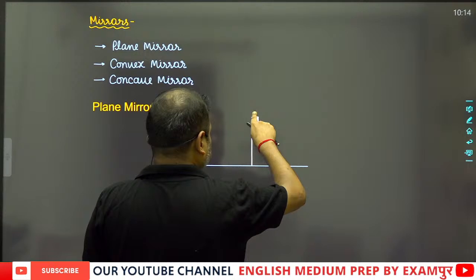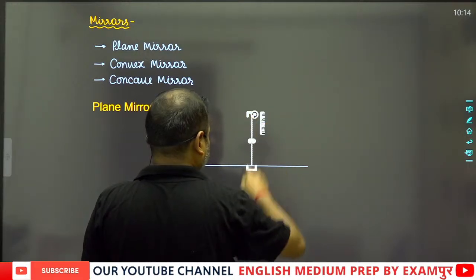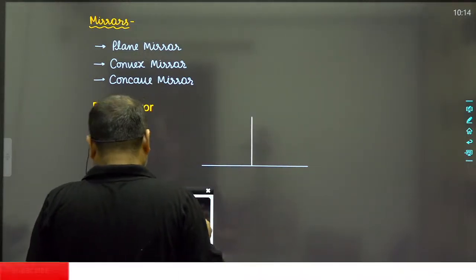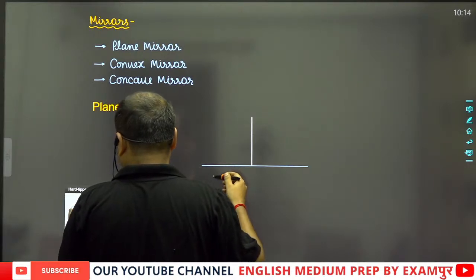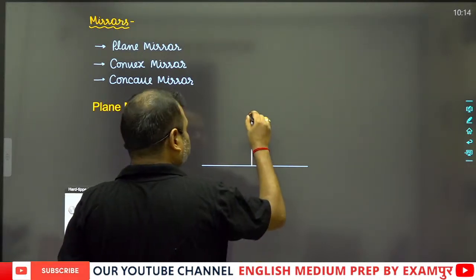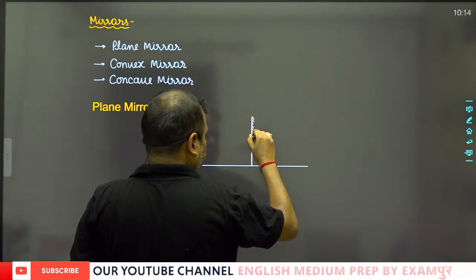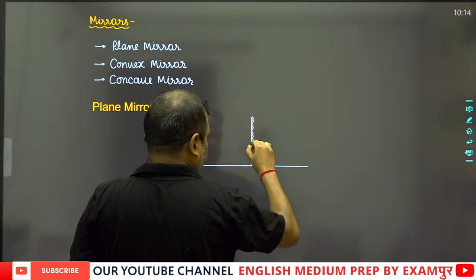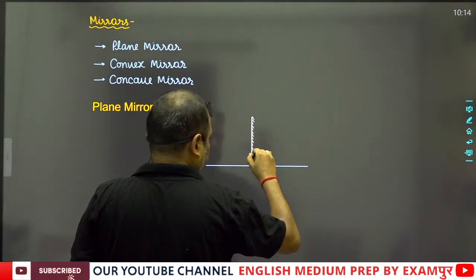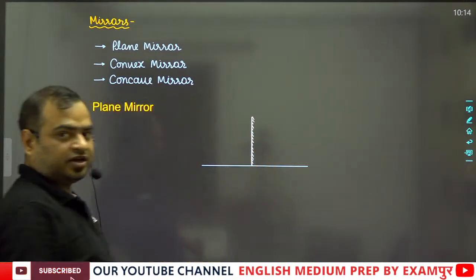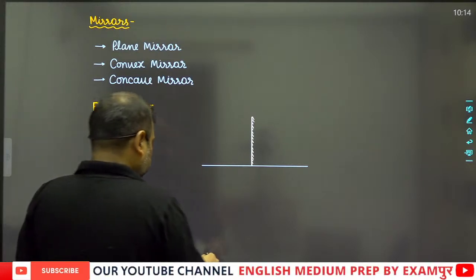This plane mirror has a shiny white polish just behind it.